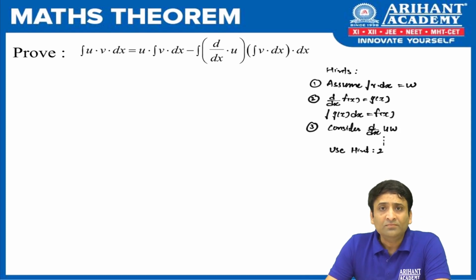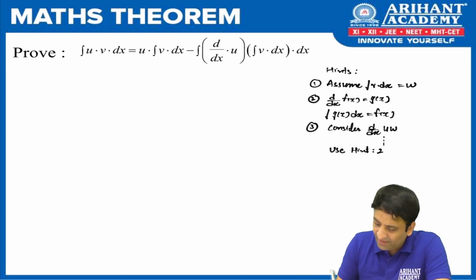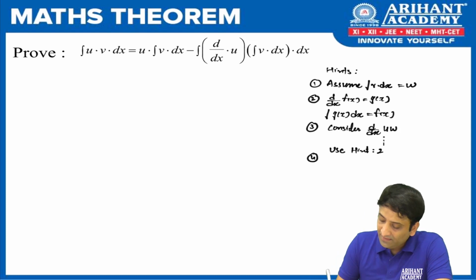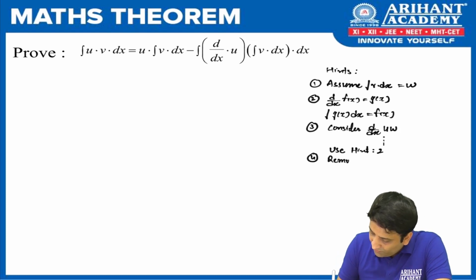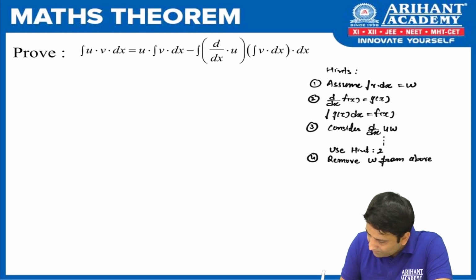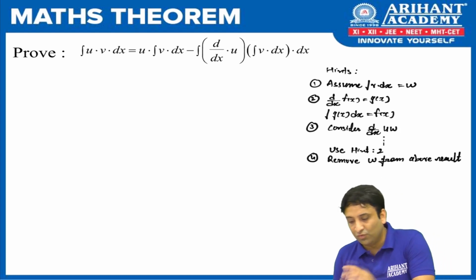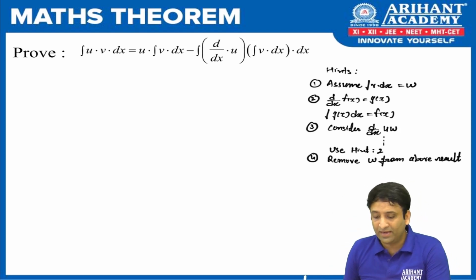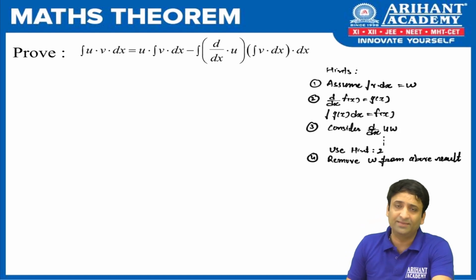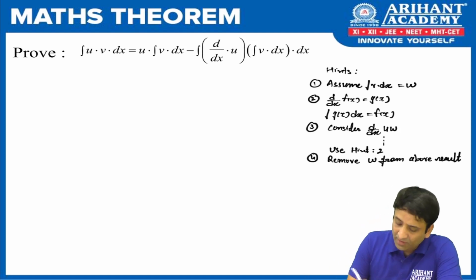And finally, the fourth and final hint point is remove w from the above result. I'm very sure that if you know these 4 hint points, you'll be able to write this theorem very easily. So let me begin with the proof part of it.